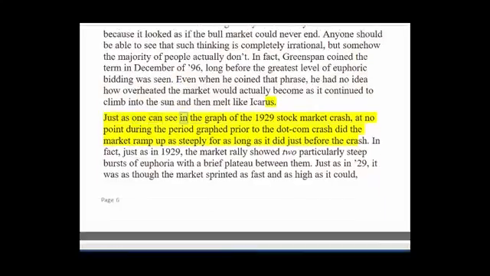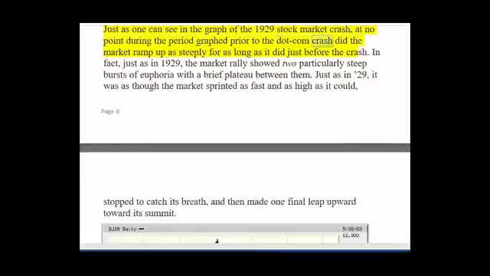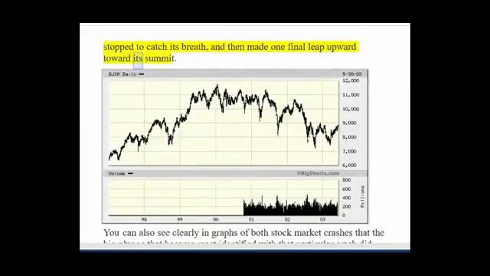Just as one can see in the graph of the 1929 stock market crash, at no point during the period graphed prior to the dot-com crash did the market ramp up as steeply for as long as it did just before the crash. In fact, just as in 1929, the market rally showed 2 particularly steep bursts of euphoria with a brief plateau between them. Just as in '29, it was as though the market sprinted as fast and as high as it could, stopped to catch its breath, and then made one final leap upward toward its summit.